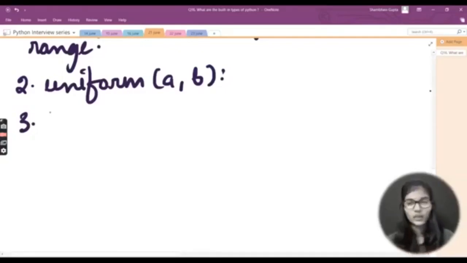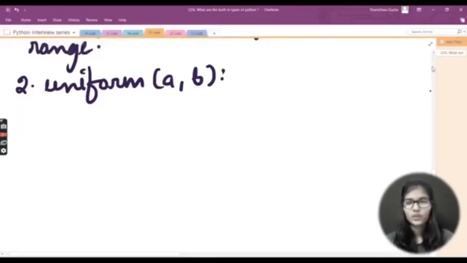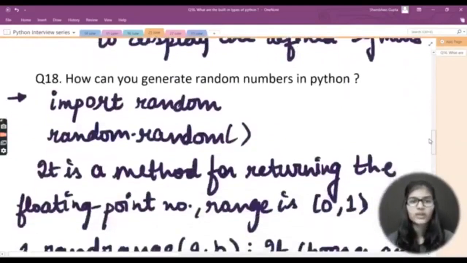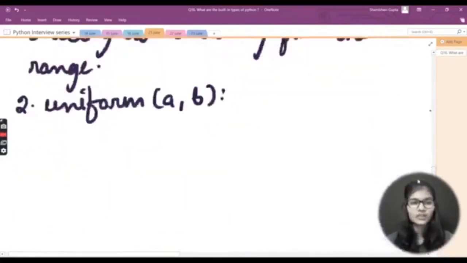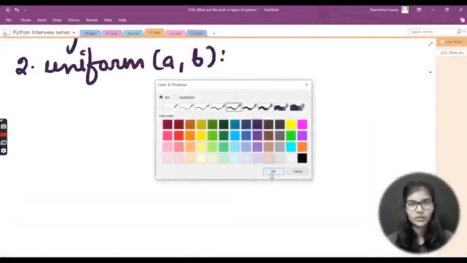Now, these are some random functions which you can list out and use. So what was our question? Our question was how you can generate random numbers in Python. These are the two methods with which you can generate random numbers. Let me list one or two more methods.